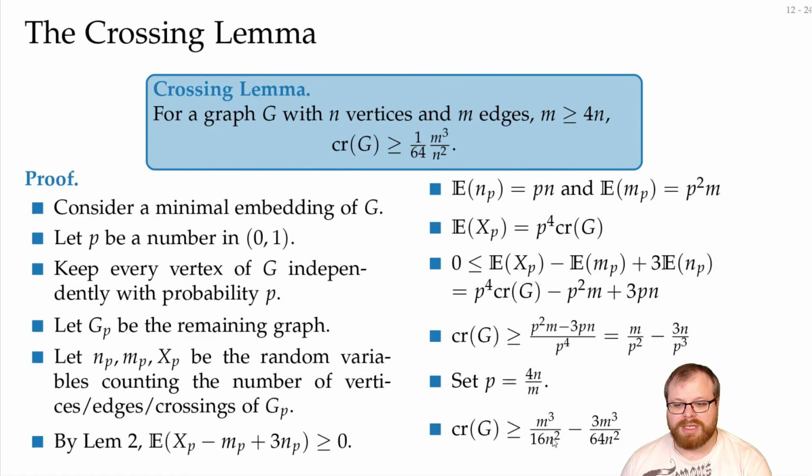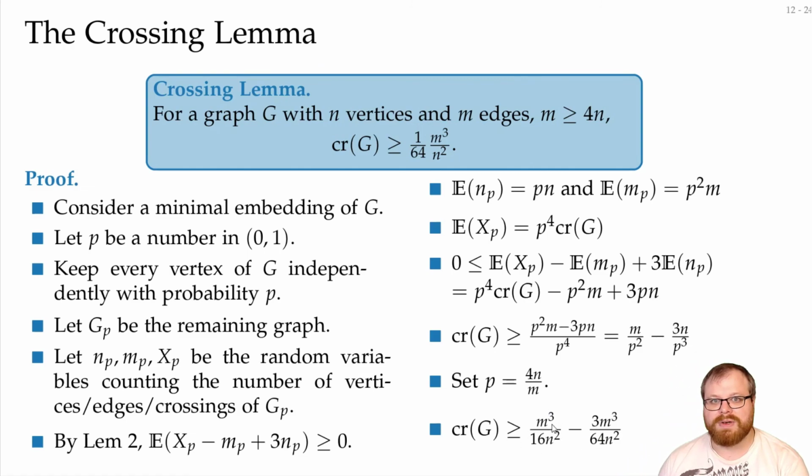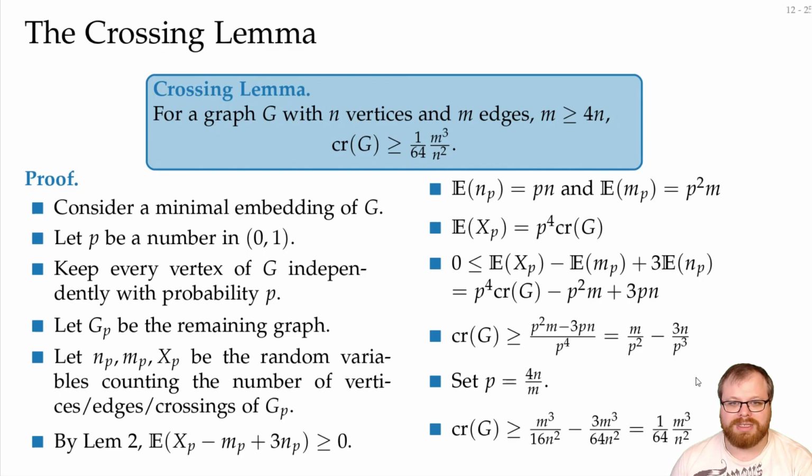And now the denominator is almost the same. To get them the same, we have to multiply this by 4, and then we have m to the 4 in the numerator, and 64n squared in the denominator. And that's already the proof.